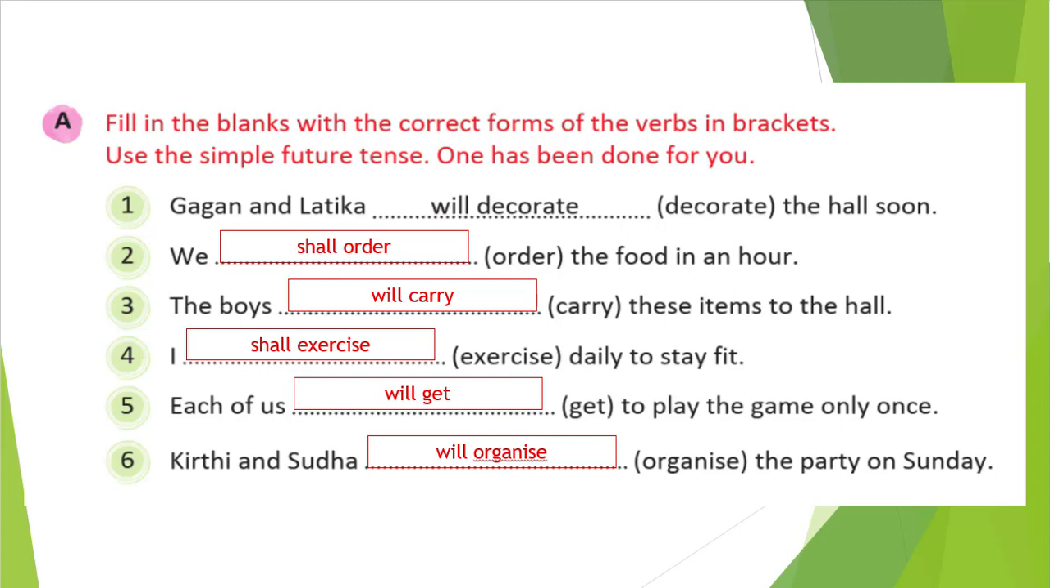So in this third one also you see, the boys will carry these items to the hall. So I used will carry. Why? Because the boys. Boys is a plural, so will should come. And the base form of carry is carry itself. So will carry. I is there, so we will use shall. So I wrote shall. Exercise will remain the same. Base form we will write exercise daily to stay fit. Then similarly the fifth one, each of us. So each of us is plural, so we'll use will, and the base form of get is get only. Kirti and Sudha, more than one person, we will use will.